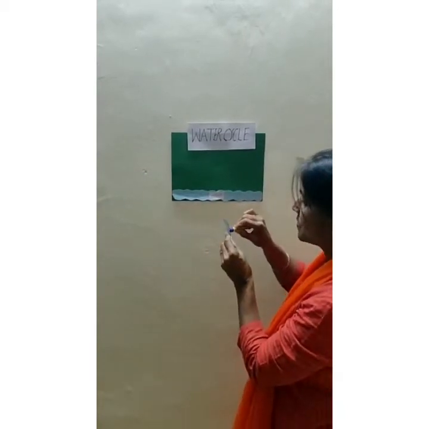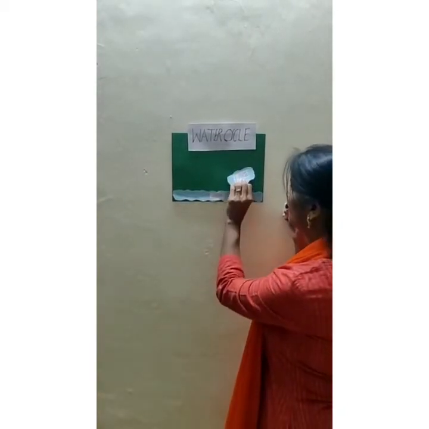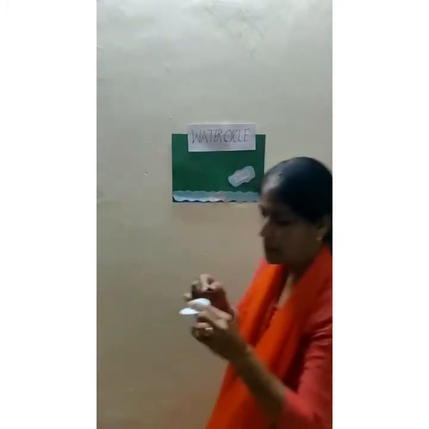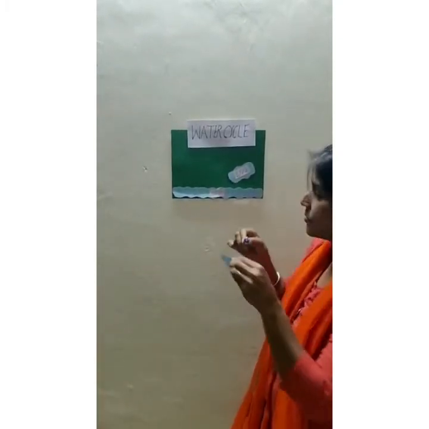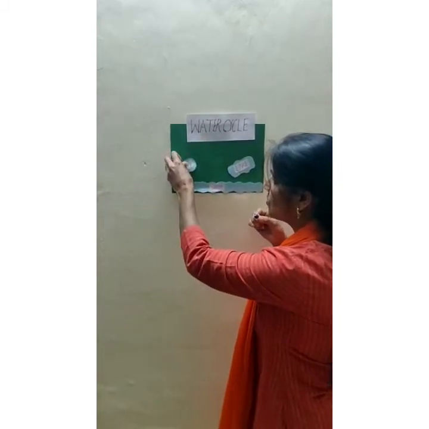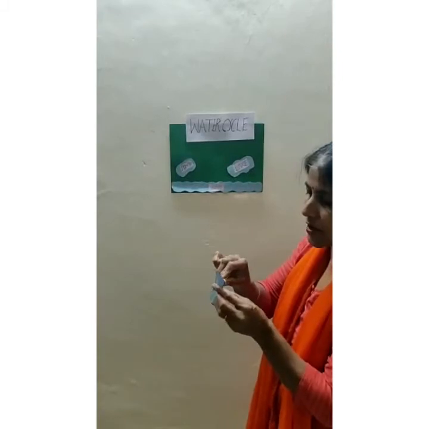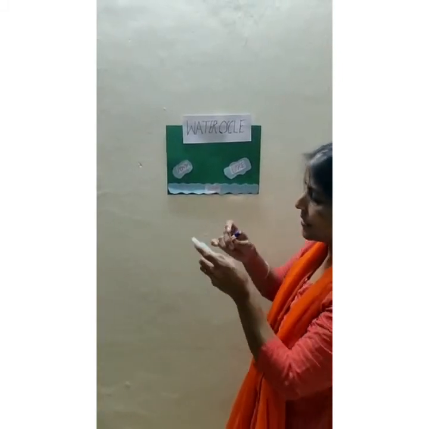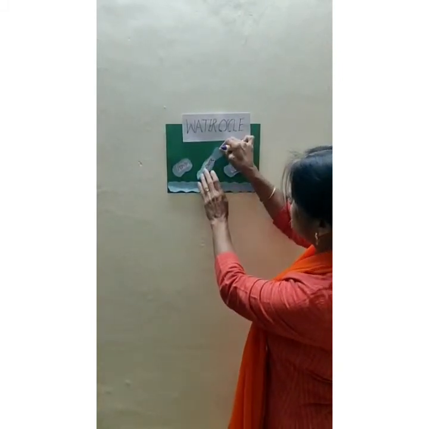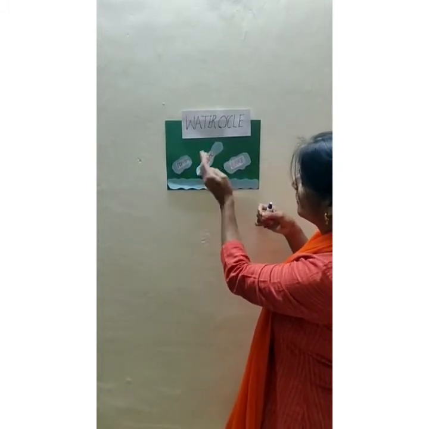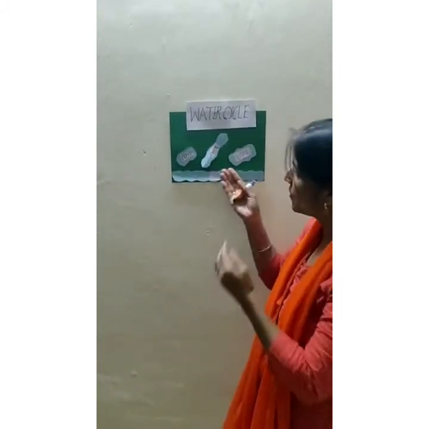This becomes the lake. This is the pond. As we all know, these are the sources of water. The river, the pond, the lake, these are the sources of water, from where we get water.